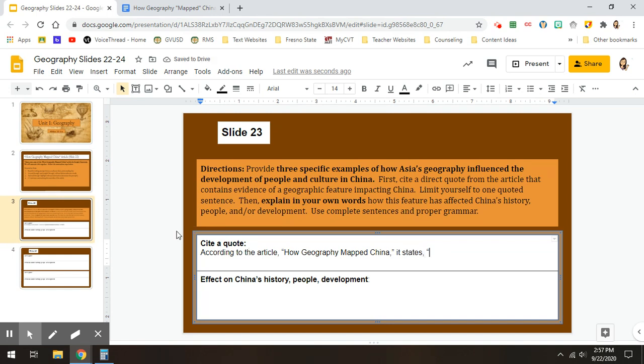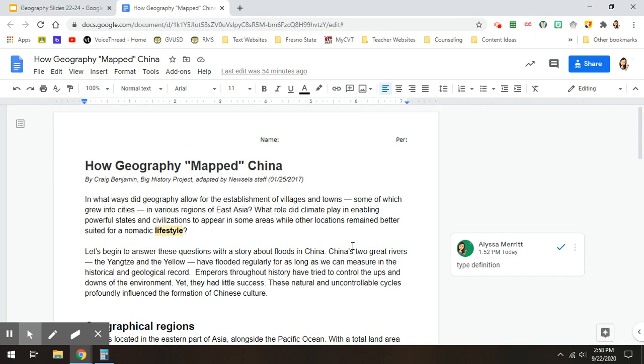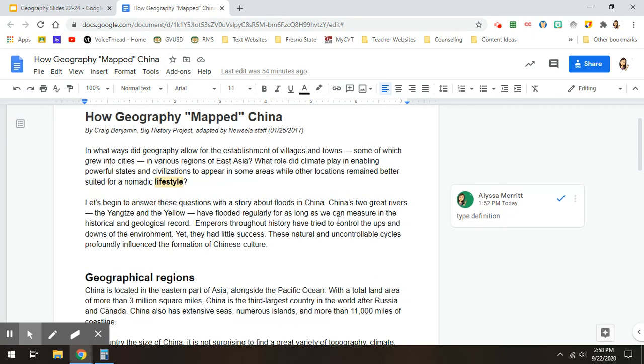So always, we need to make sure that we are citing. That means identifying the article that this came from before typing out our direct quote. Once you're ready, we're going to go back to our article.